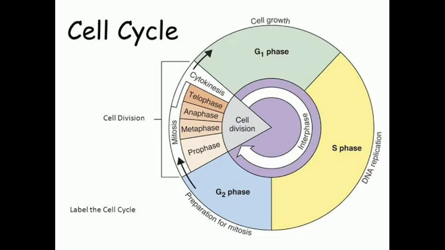In this phase, there is synthesis of substrate and enzymes necessary for DNA synthesis. G1 is marked by the transcription of rRNA, tRNA, mRNA and synthesis of different types of proteins.